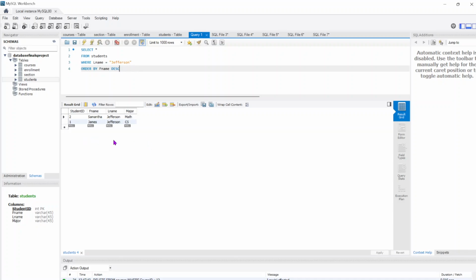As you can see, we have two students here named Samantha Jefferson and James Jefferson. They are two of the example students that I have loaded in this table, the rest of whom I will be showing off later.